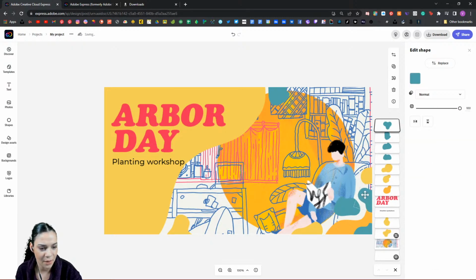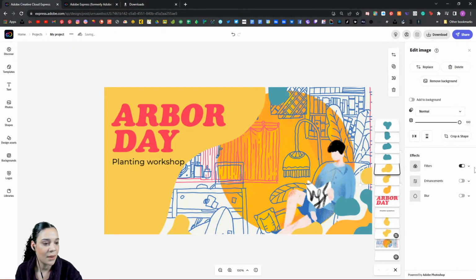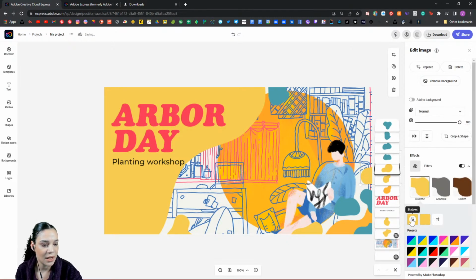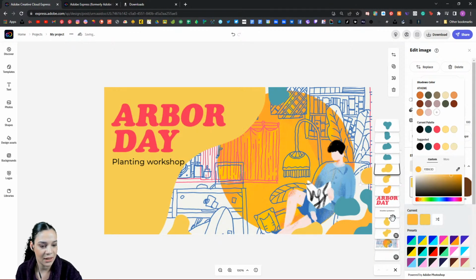Possibly. I'm experimenting, and that's what this is all about, is kind of experimenting and making a cool design, making it my own, and I kind of want a little more overlap here. So I'm going to select a bunch of these, and I'm going to come in and just paint bucket this nice orange color and get these all to match. Let's go ahead and paint bucket that just to change that to that nice orange.